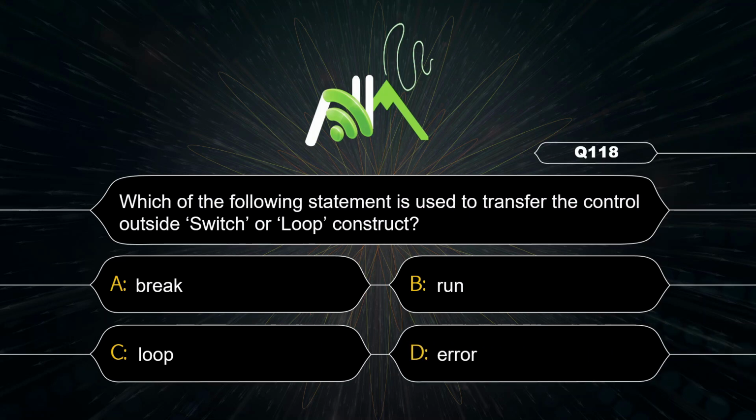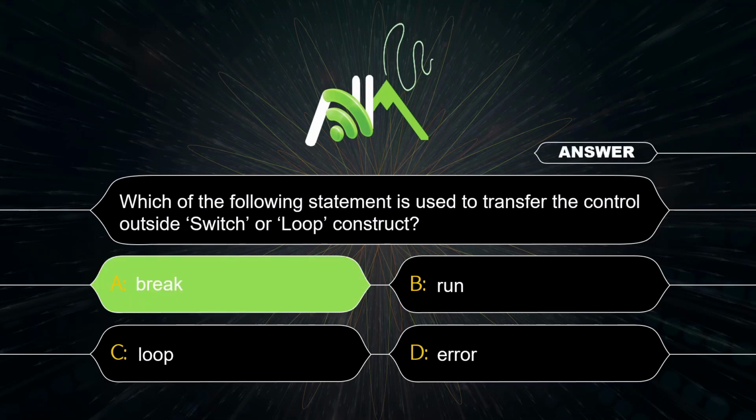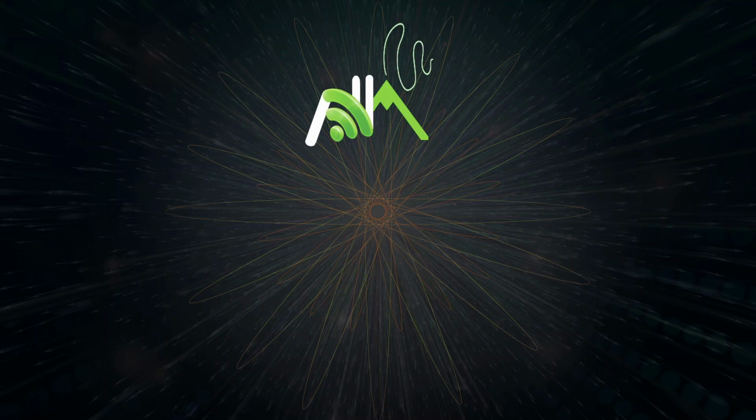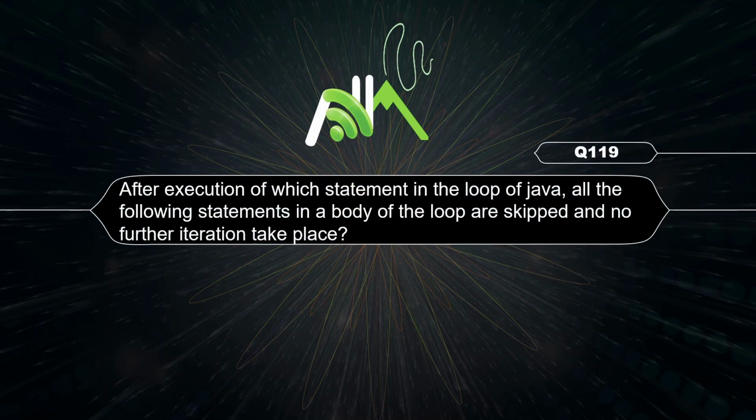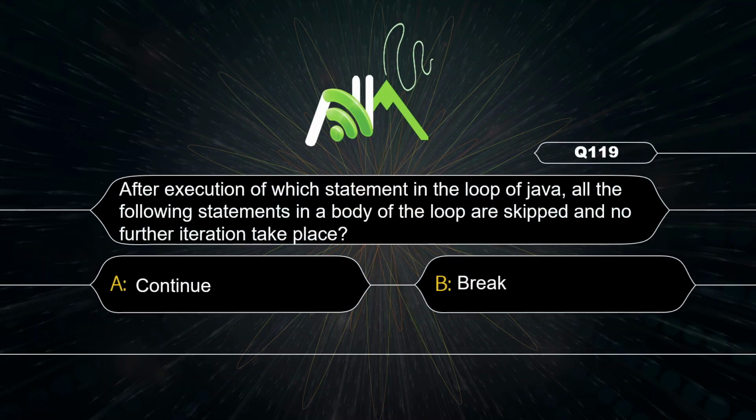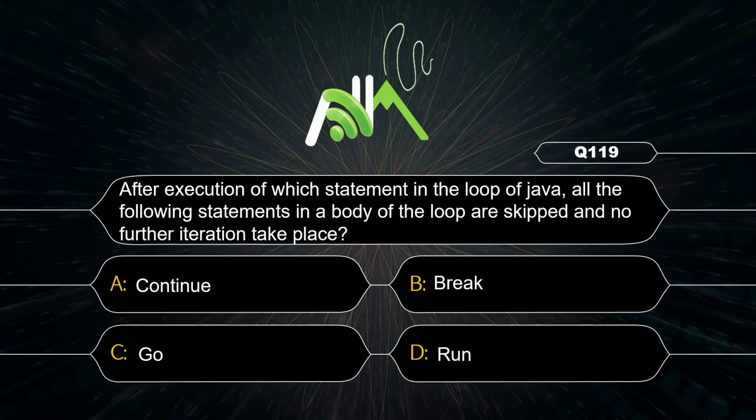Which of the following statement is used to transfer the control outside the switch or loop? That is break. All the following statements in a body of the loop are skipped and no further iteration takes place.